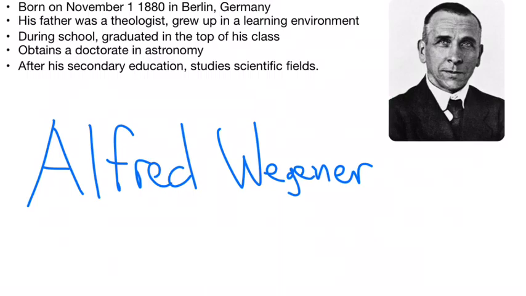This is Alfred Wegener. He was born on November 1st, 1880 in Berlin, Germany. His father was a theologist, and he grew up in a learning environment. Thus, during school, he graduated in the top of his class with his scientific studies. In 1905, Wegener obtained a doctorate in astronomy based off of some of the theses that he wrote. After college, he went on to study developing theories in the fields of meteorology and climatology.